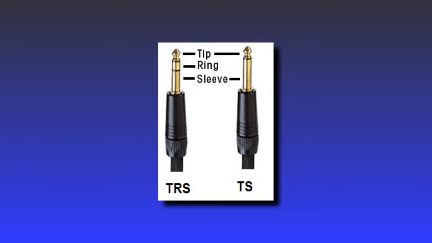On some cable connectors, you will see a method used called TS and TRS, which stands for tip and sleeve, or tip, ring, and sleeve. TS gives grounds for a mono connection and TRS gives grounds for a stereo connection.